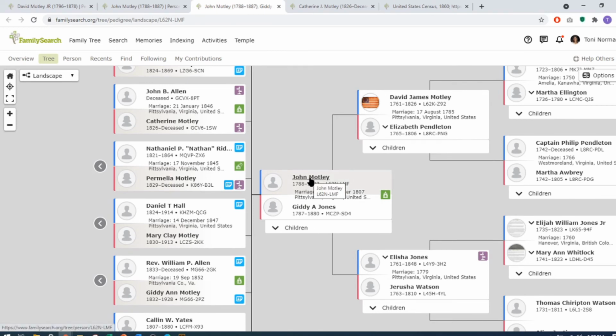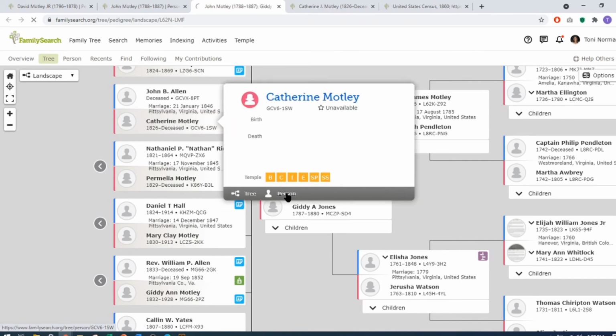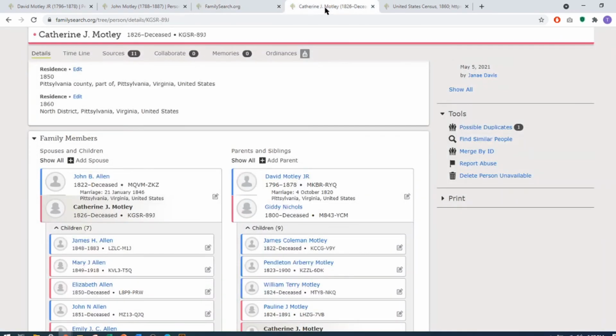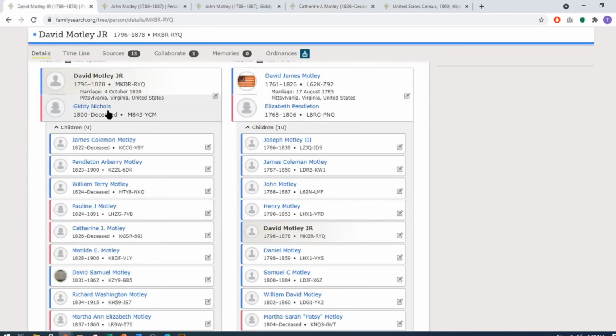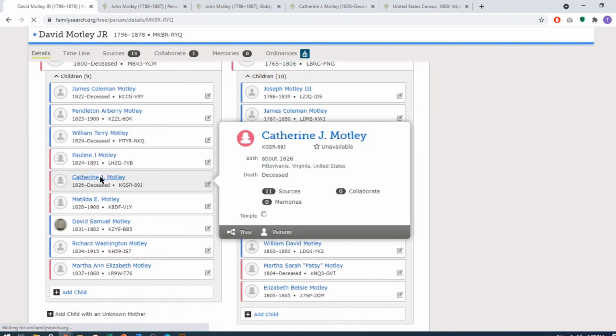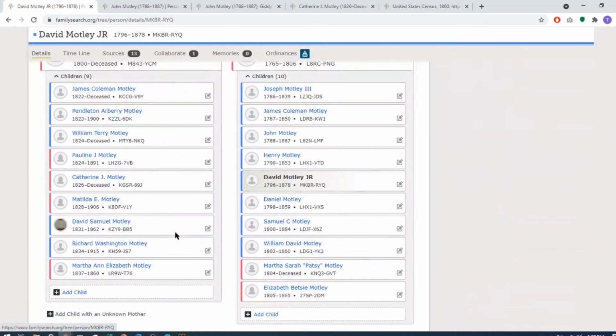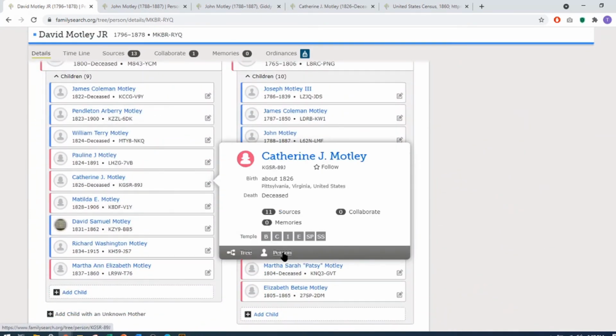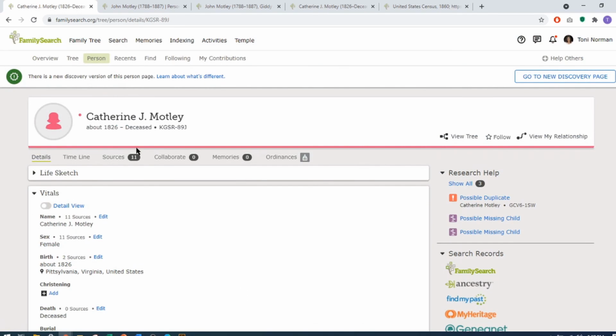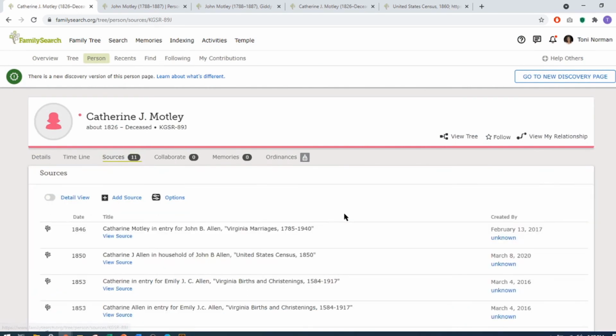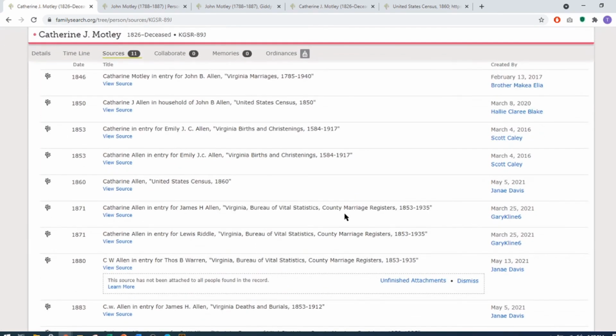One thing I wanted to show you really quickly, let's see if I can do this. Let me go to, I've got Catherine here. See if I've added something on hers. I think it was this Catherine that I added. Oh, I hadn't used this for a while, so it has to refresh. Okay, Catherine. Let me see if I put in, well,